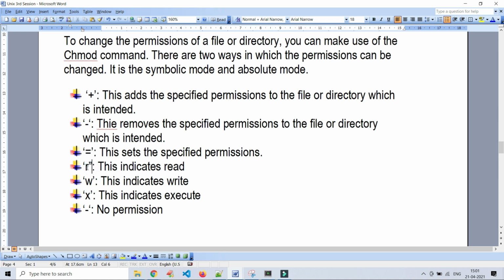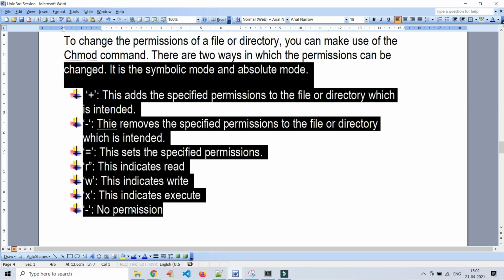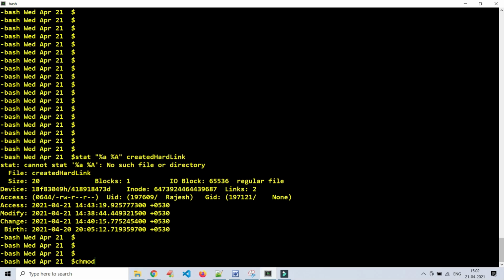If you want to give read access, use R. For write access, use W. For execute access or execute permission, use X. If you mention hyphen, it is nothing but no permission. Just remember these symbols. We will do some practicals here.